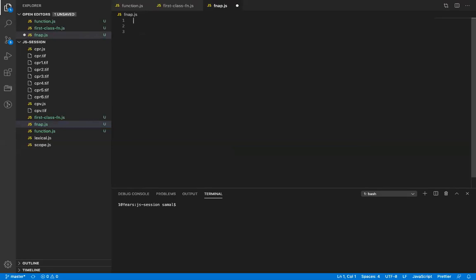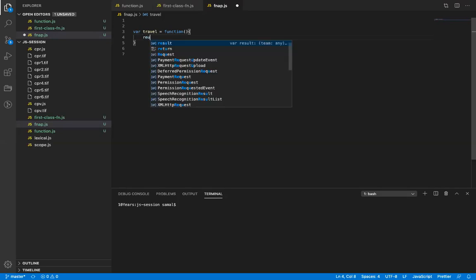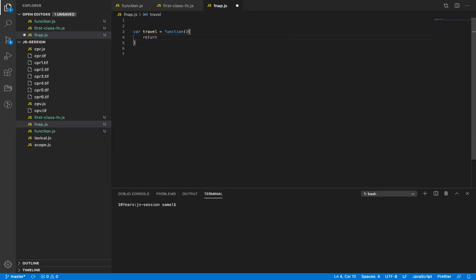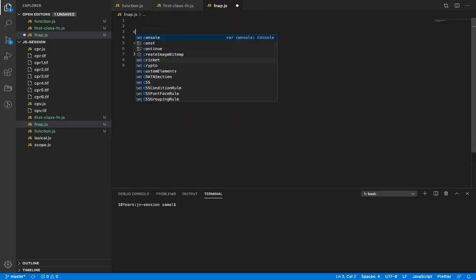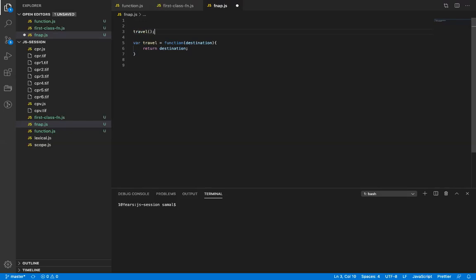Let's start with that only. So let's see, if I do var travel, I call it function, and then I just say return destination. And I'll just pass this as a variable. If I call travel here, what will happen? It throws an error. Initialization error.